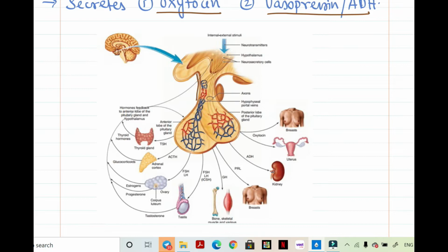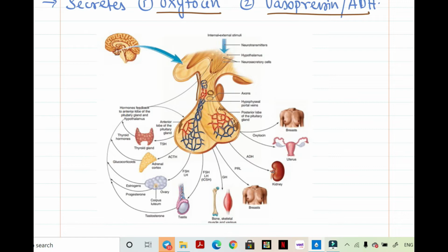Now this portion is the anterior lobe of the pituitary, and this portion is the posterior lobe of the pituitary. Now there is an axon present, and through this nervous system, since we know that the neurohypophysis is under neural control, the hypothalamus sends the secretion of its hormones through the neural system.